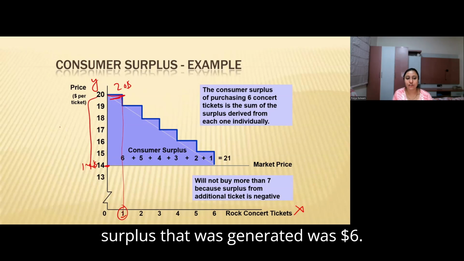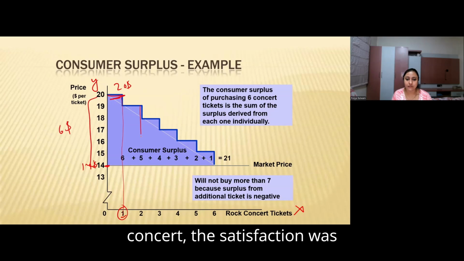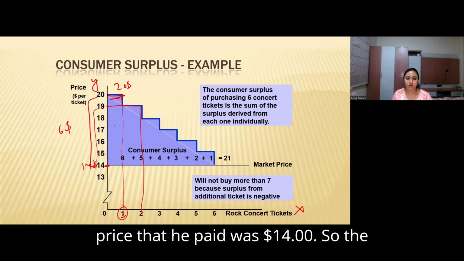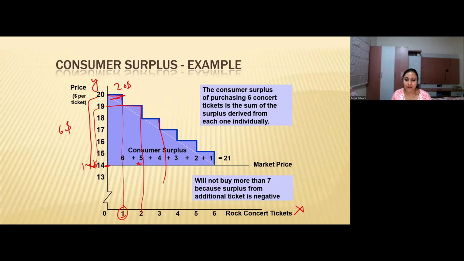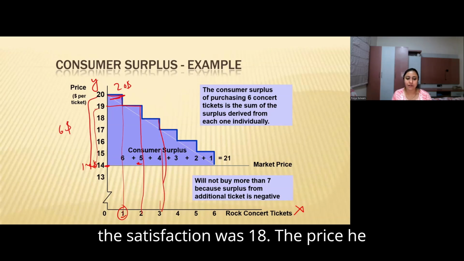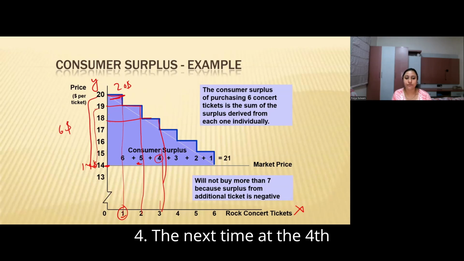So the surplus that was generated was $6. The second time he went to the concert, the satisfaction was only $19, but the price that he paid was $14. So the surplus was $5. The third time, the satisfaction was 18, but the price he paid was 14. So the consumer surplus was 4.